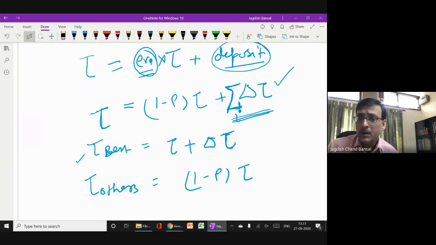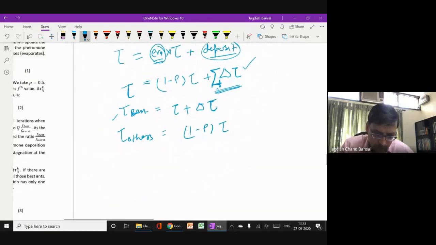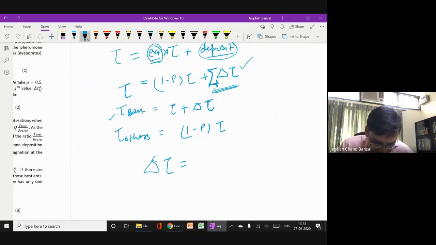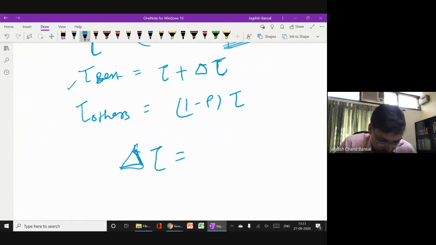If you have a unimodal problem, then there is no need for the general formula. This formula will work perfectly. Now, just quickly, I tell you about how this delta tau is calculated. Delta tau equals, the formula for this is, Q into F best divided by F worst.